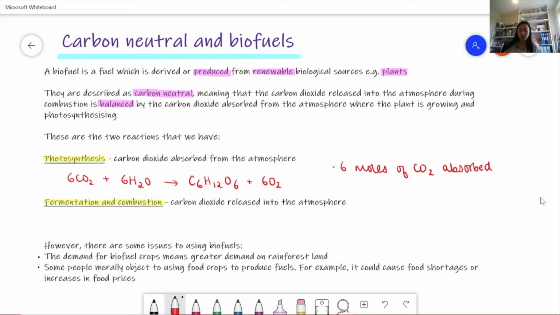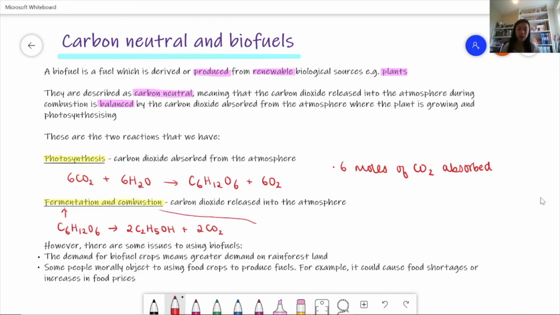And now when we look at the fermentation and combustion, for fermentation, we get the glucose going to form 2 moles of ethanol, so that's C2H5OH, and also 2 moles of carbon dioxide.